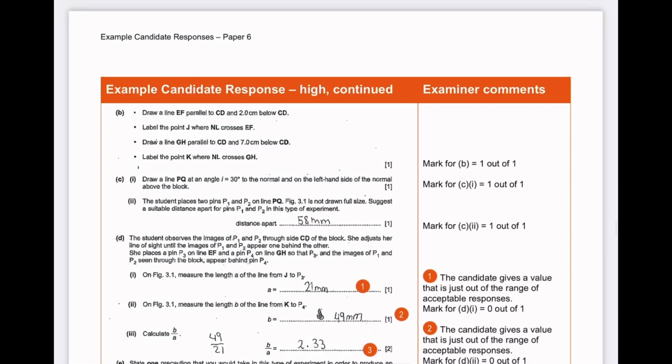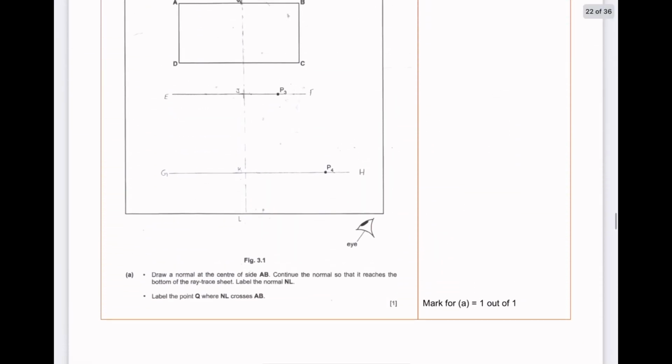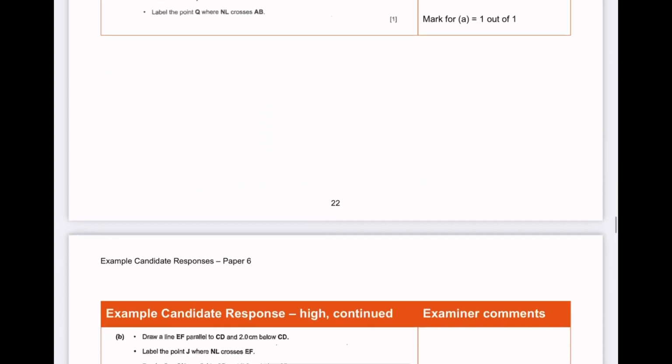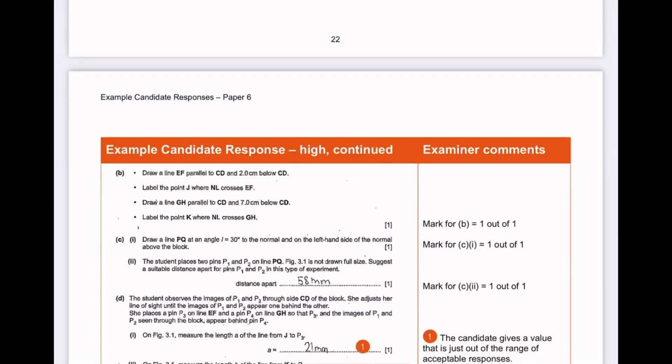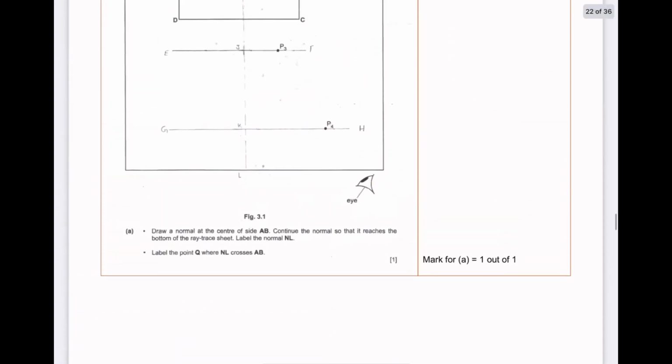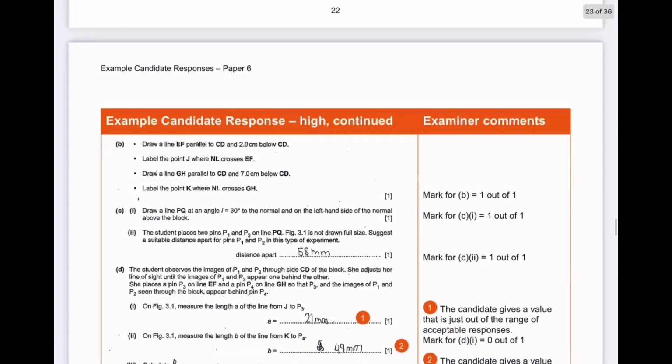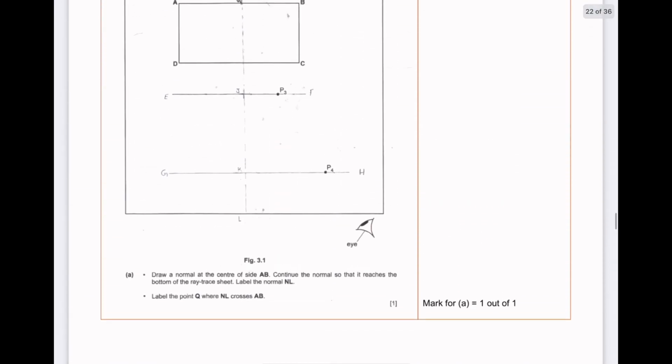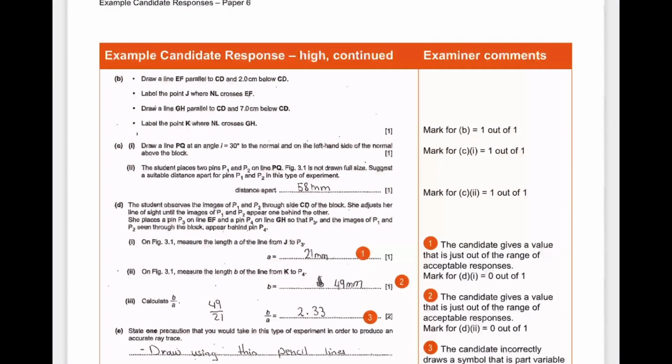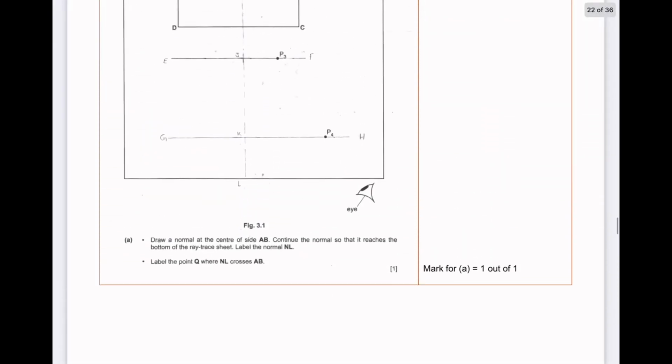Next, we've been told, draw a line EF parallel to CD and 2 centimeters below CD. That's exactly what she did. She drew EF 2 centimeters below CD. Then she's been told, label the point J where NL crosses EF. That's exactly what she did. Draw a line GH parallel to CD 7 centimeters below CD. Not 7 centimeters below EF, 7 centimeters below CD. Therefore, it will be 5 centimeters below EF. Label the point K where NL crosses GH. So that's exactly what we did.